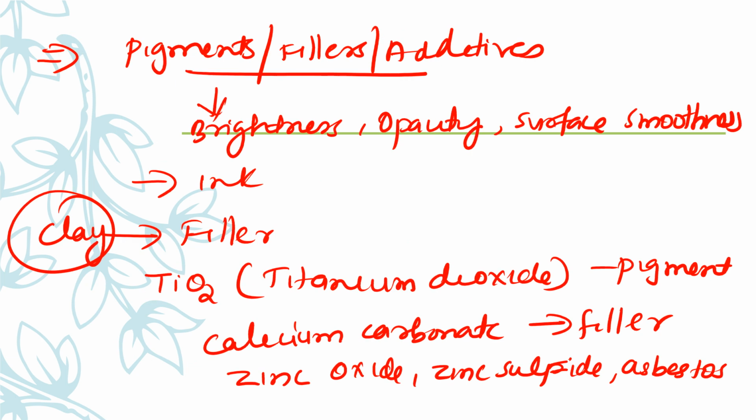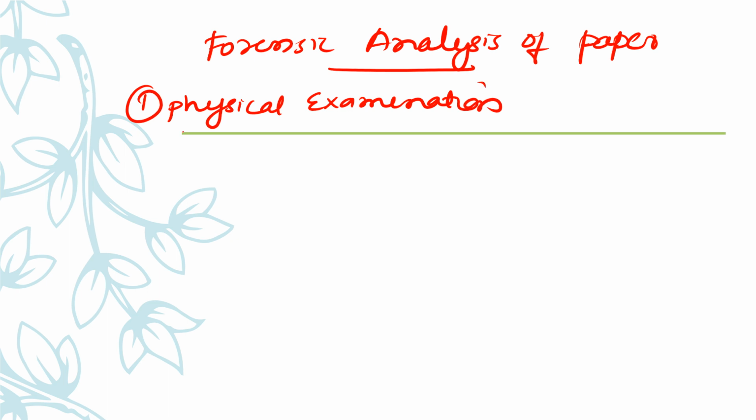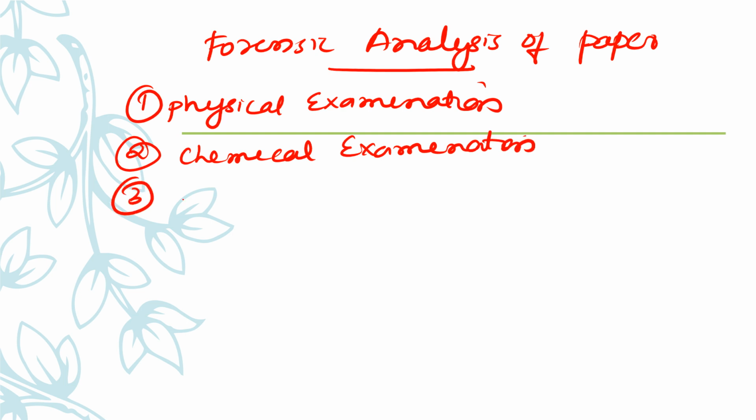Next is the forensic analysis of paper. It is done by first physical examination, second chemical examination, and the third step is microscopic examination.